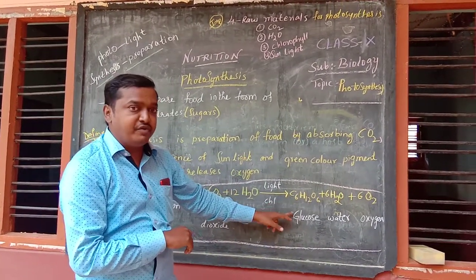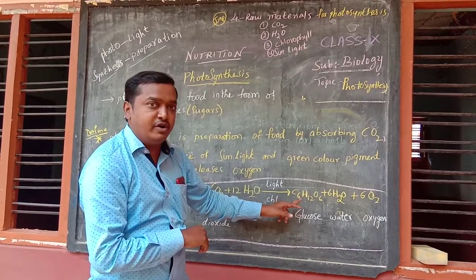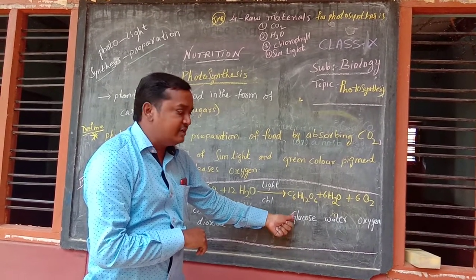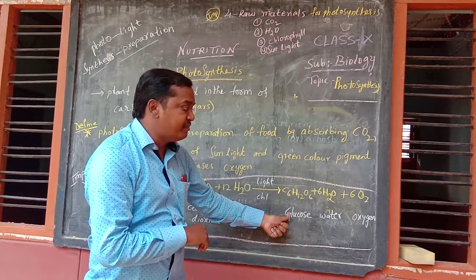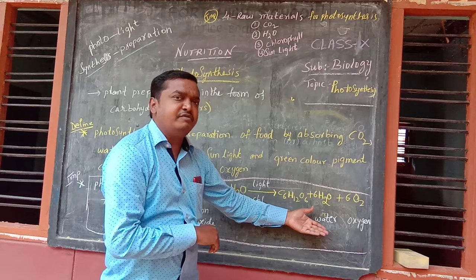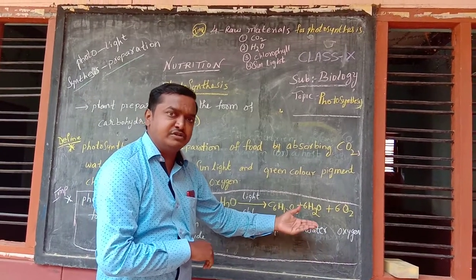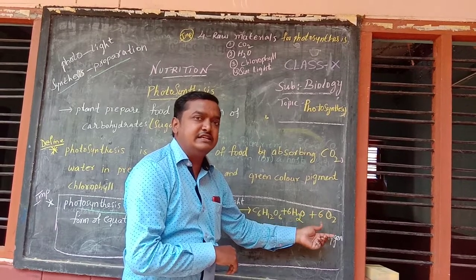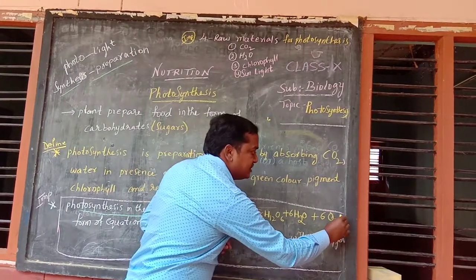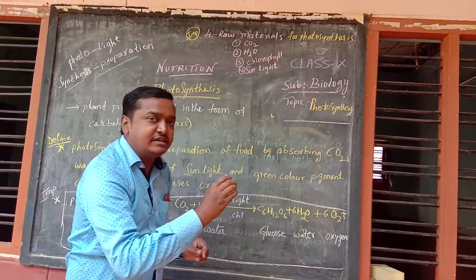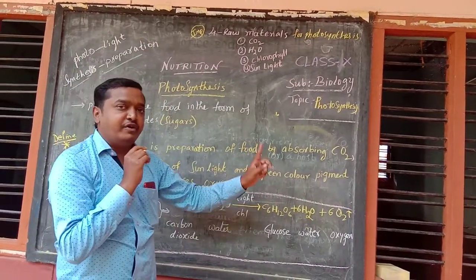So in the presence of light and chlorophyll, it prepares the food. The first type of food is glucose, a carbohydrate, a form of sugar in simple words. Next, it also releases water in the form of water vapor through transpiration. The main gas released is oxygen, so we put an upward arrow for the gas.